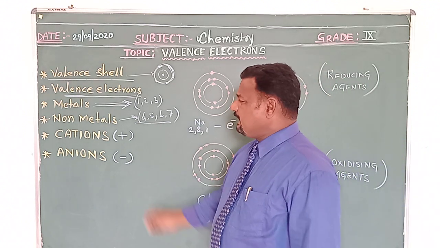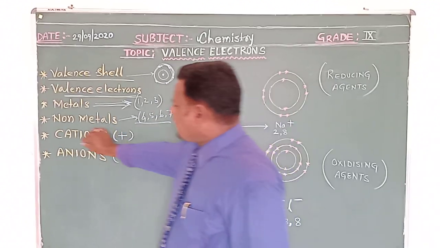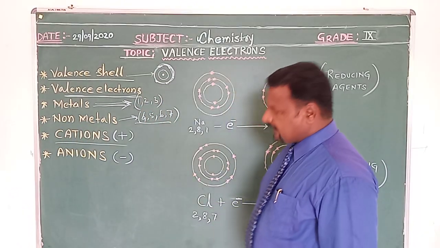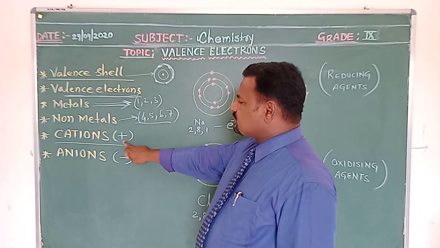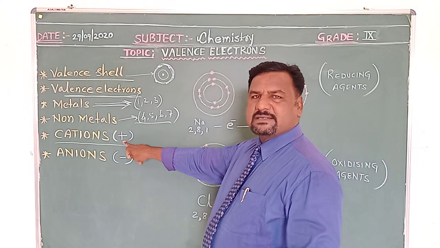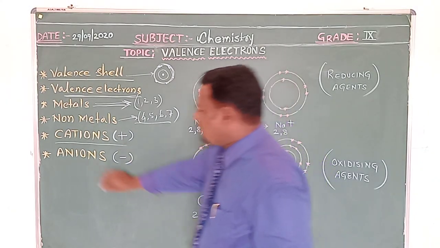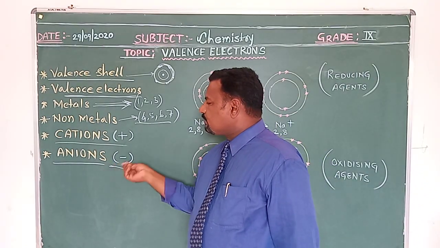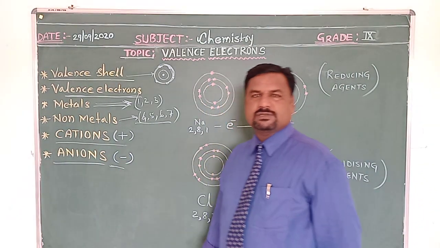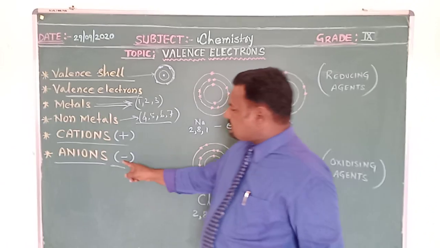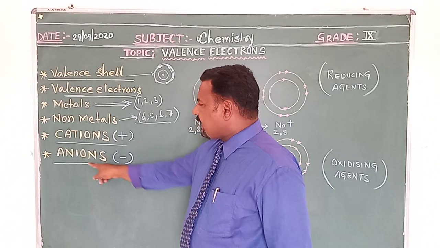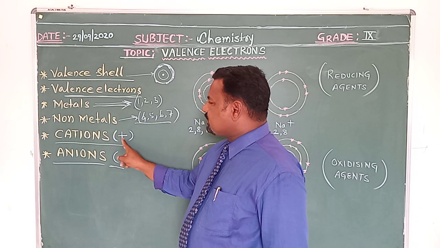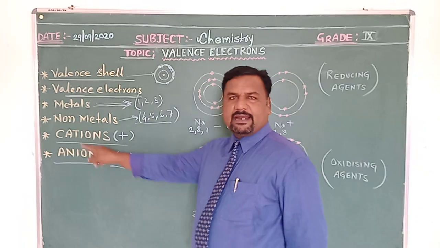Now come to the next, cations. What are cations? After the name, a positive sign, a plus sign, is shown in the bracket. Down below, anions. What symbol is shown for anions? A negative sign, a minus symbol is shown in the bracket for anions, and a positive sign is shown in the bracket for cations.